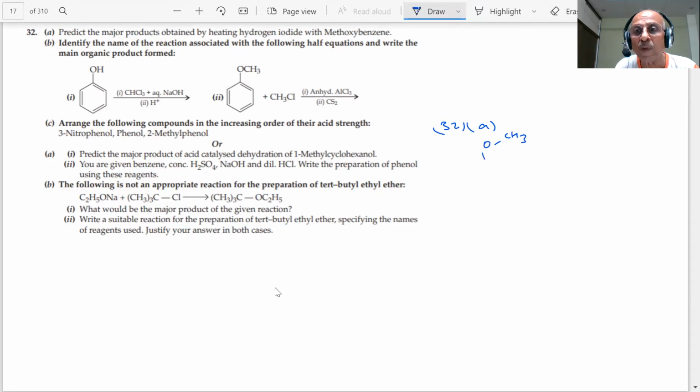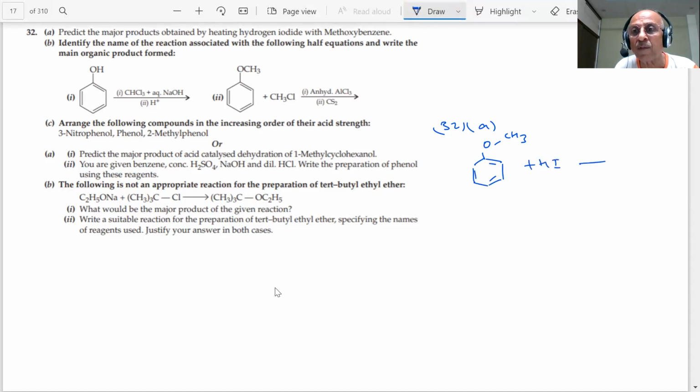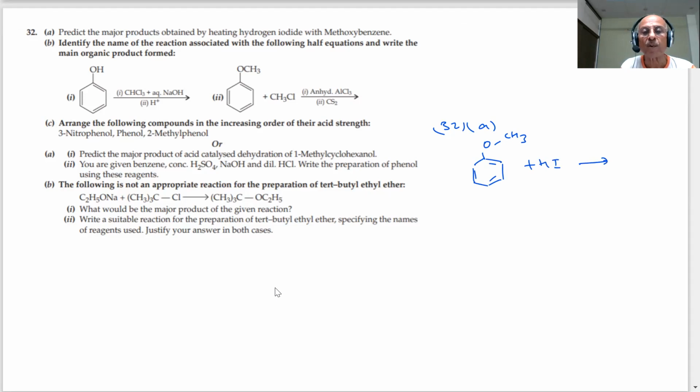OCH3. This is my methoxybenzene, students. Methoxybenzene. When you heat it with HI, student, what product will be formed? You have to write the product. Very important, student. The cleavage of the carbon-oxygen bond will take place, but which will cleave more easily, student?